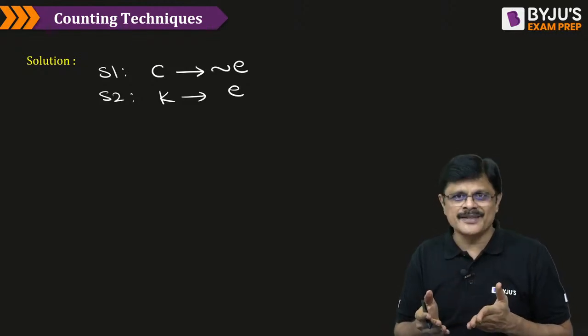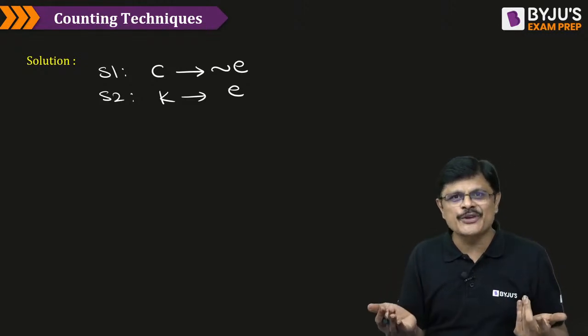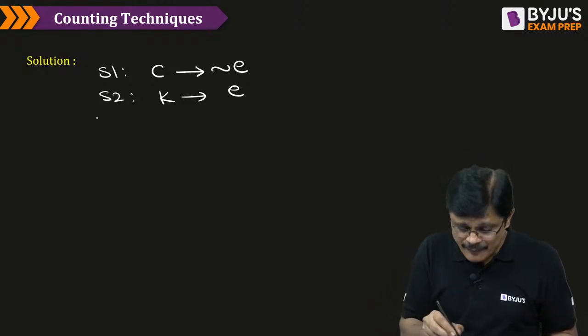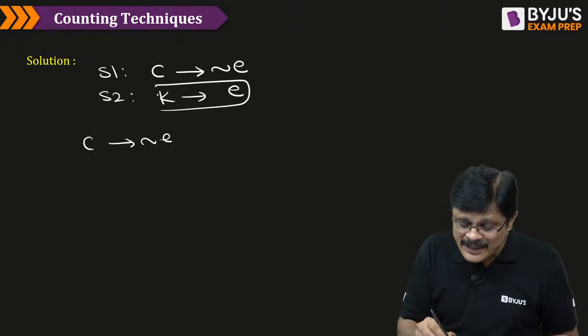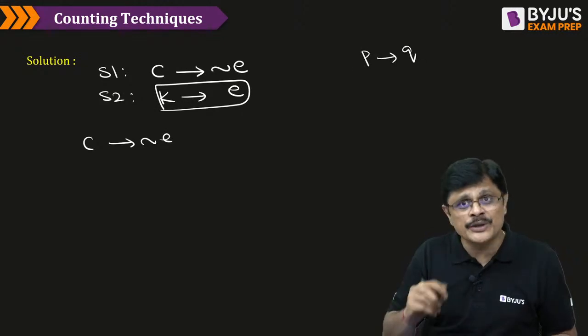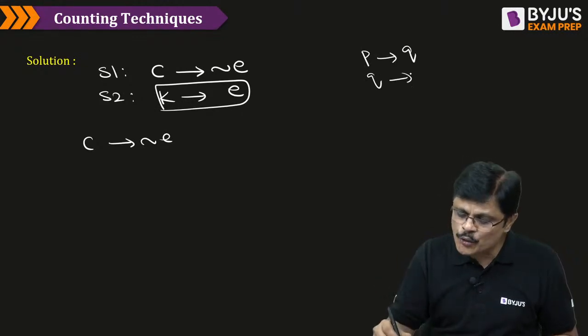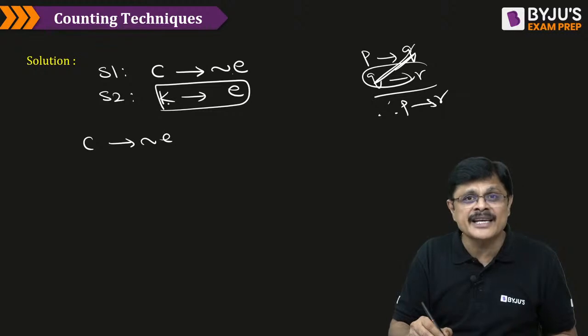Actually, if you observe this, it is like P implies Q, Q implies R form. You can use the transitive rule. But if you see the first statement, C implies negation E. But the second statement is K implies E. Transitive tells you P implies Q and Q implies R, then P implies R. But here, these two are not matching. This is negation E and this is K.